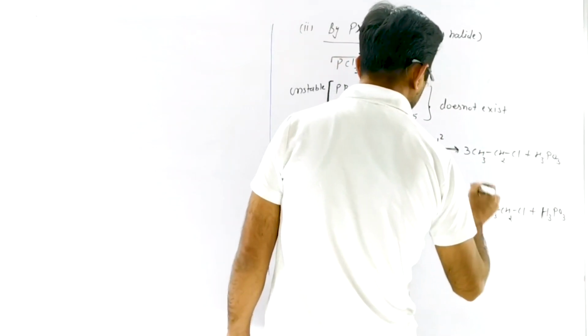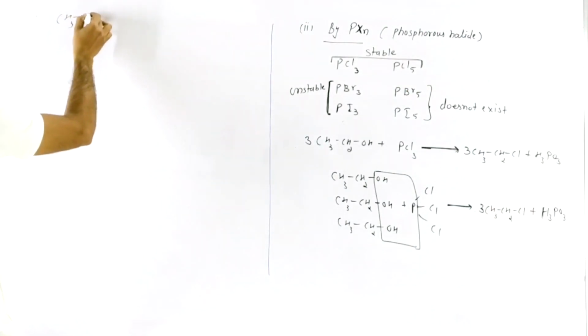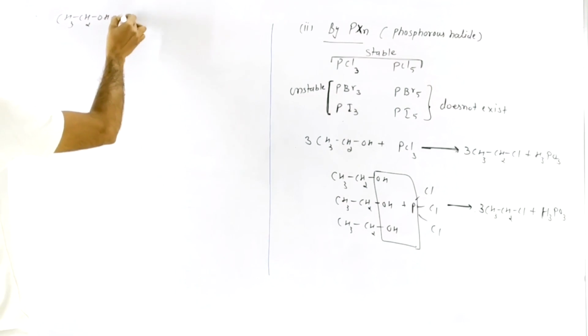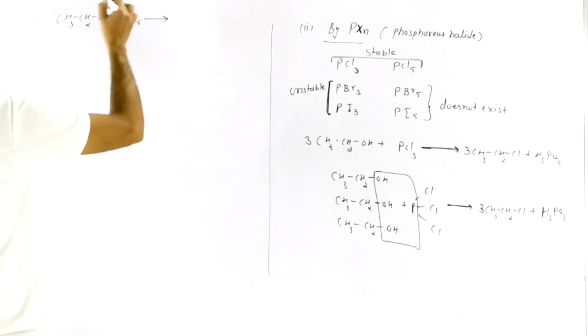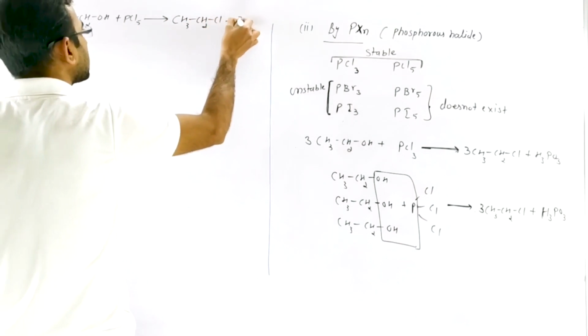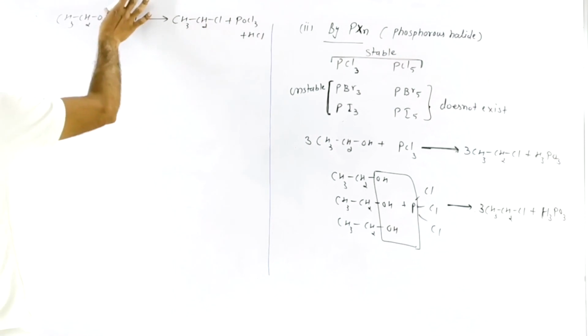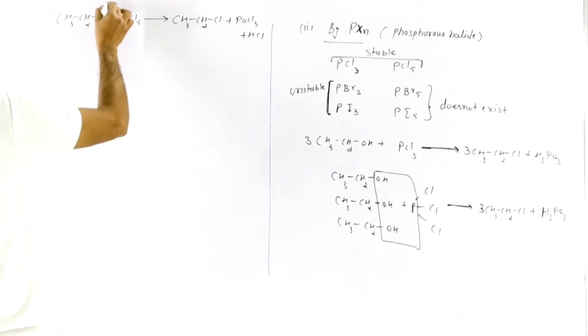This reaction is SN2 type. If we react CH3CH2OH with PCl5, that forms CH3CH2Cl plus POCl3 plus HCl, or we say that PCl5 breaks these bonds.